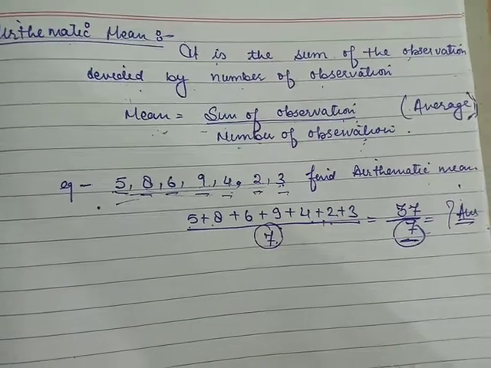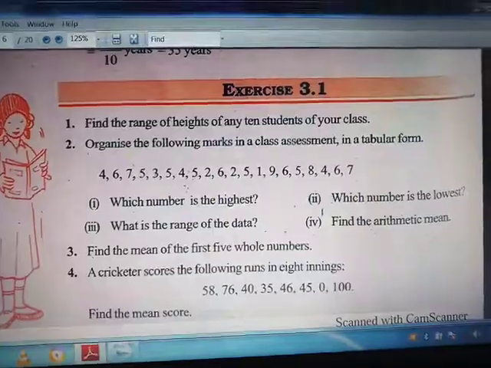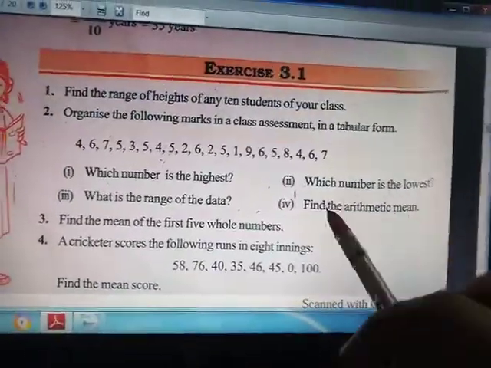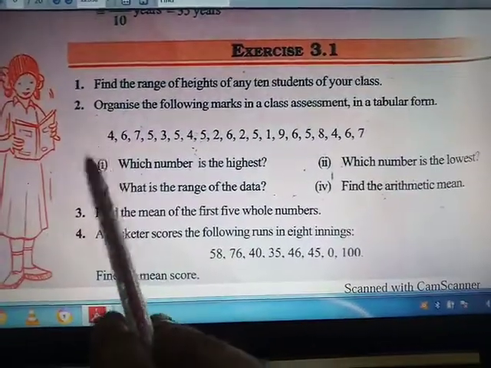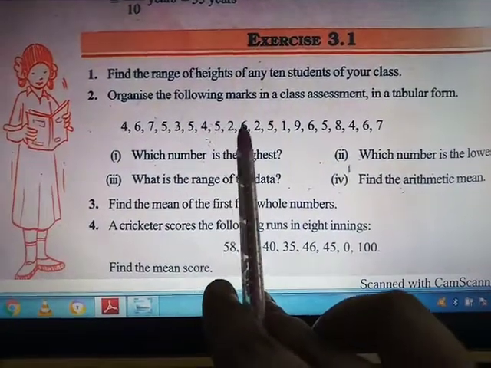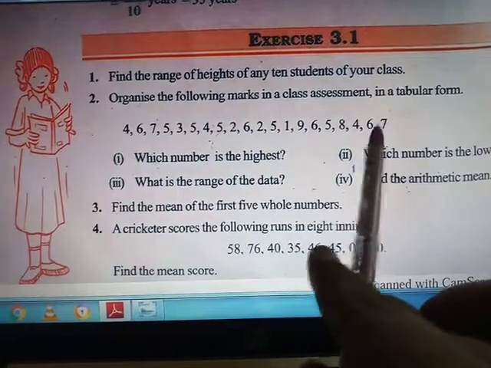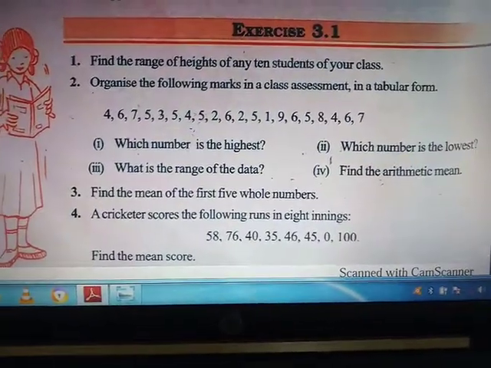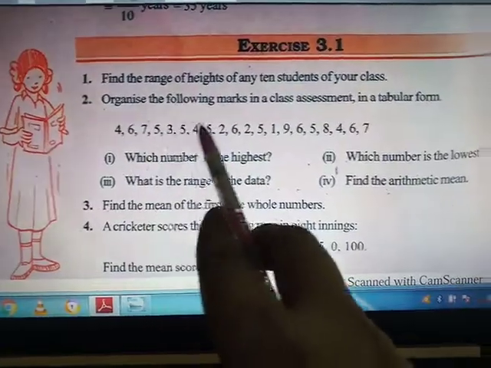So going through exercise 3.1, this was our question and we are on the 4th part. Find the arithmetic mean. What we will do, we will just count the observations: 1, 2, 3, 4, 5, 6, 7, 8, 9, 10, 11, 12, 13, 14, 15, 16, 17, 18, 19, 20. We have number of observations equal to 20, and the sum of observations will be the sum of all these numbers.